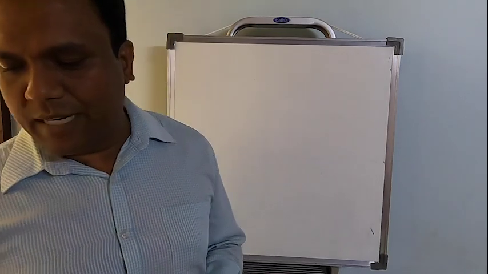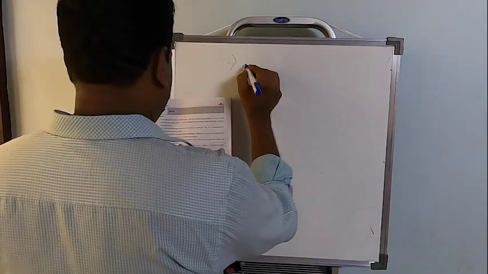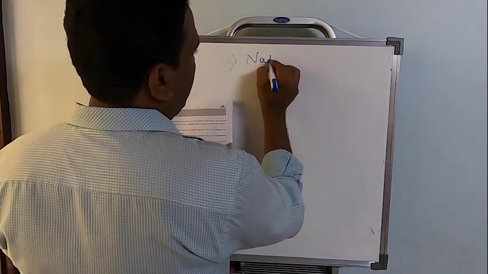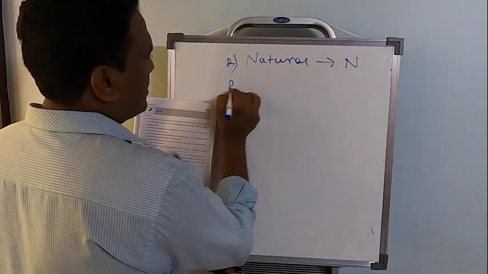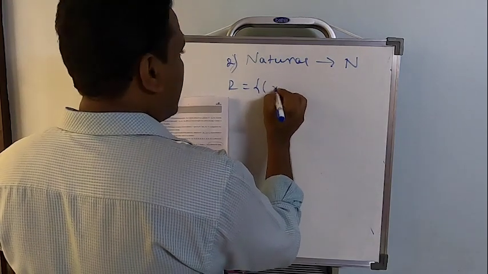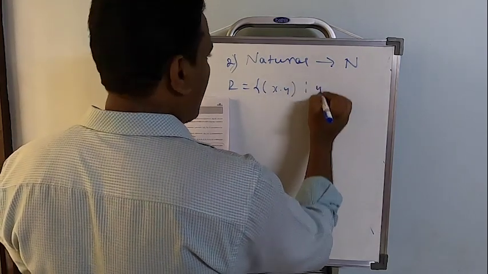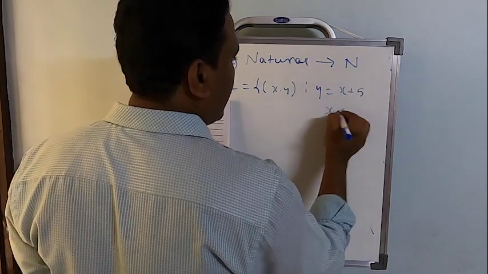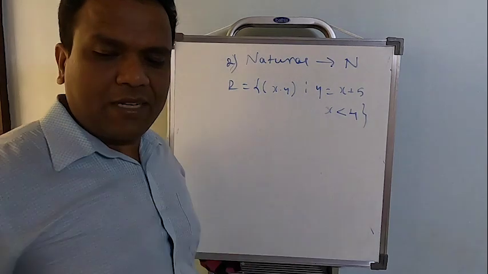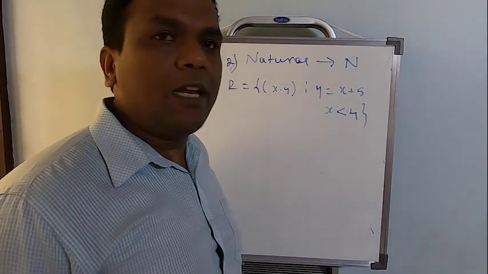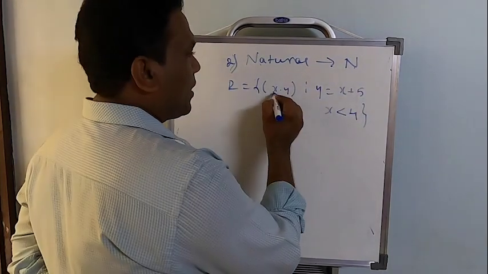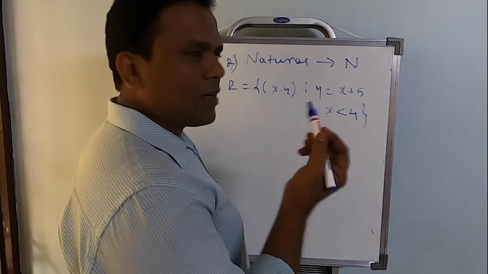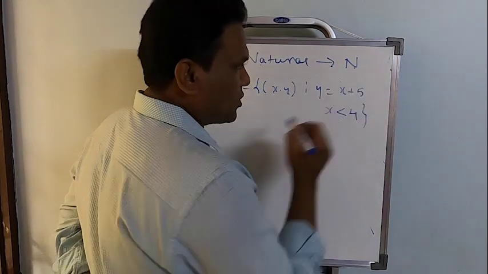And now let's move on to the second problem. Now in the second problem, what is the set mentioned? Set is the set of all natural numbers N. On this, a relation R is defined as the ordered pairs (x, y) such that y is equal to x plus 5 and x is less than 4. First, let us try to construct the elements for the given relation. Look here, the set is natural numbers. I should select two natural numbers, not everything, which satisfy these two conditions.